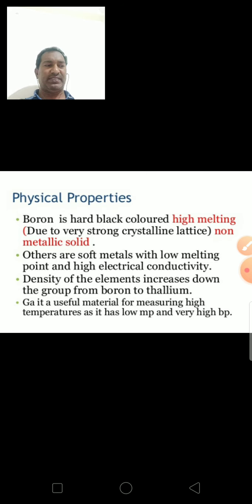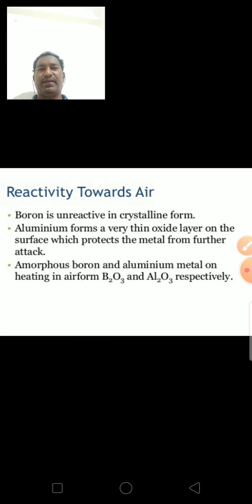The density of these elements increases down the group from boron to thallium, due to the increase in the size of the atom. Gallium is a useful material for measuring high temperature as it has a low melting point and a very high boiling point. Next, some other physical properties.